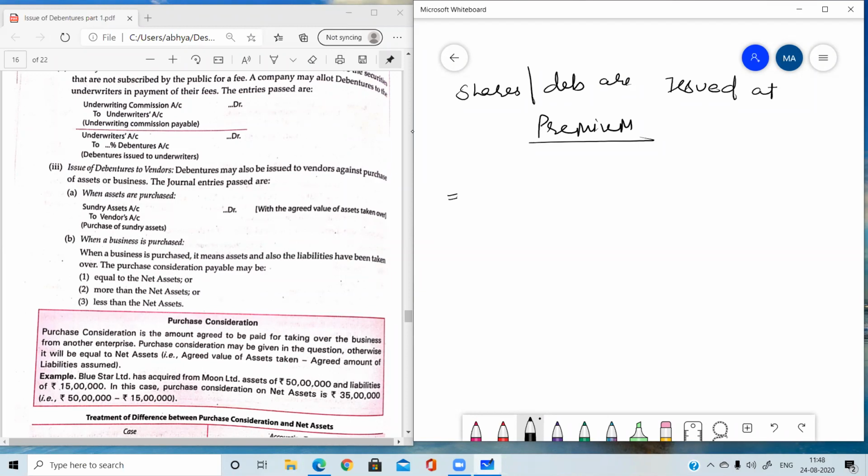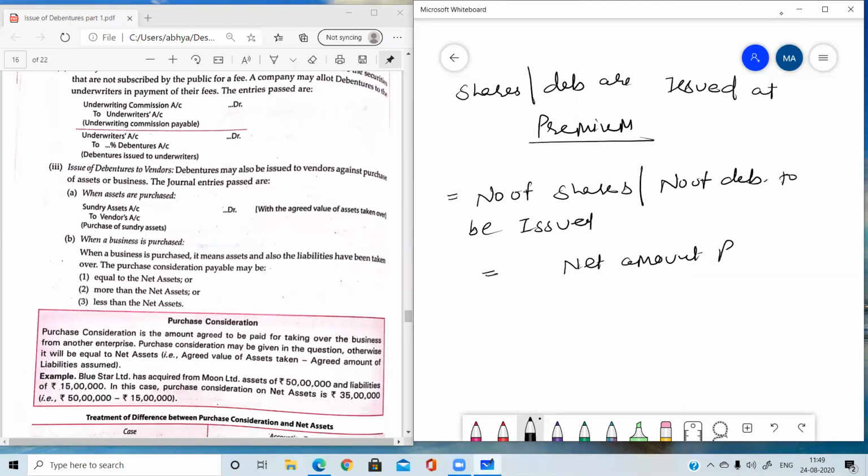Yes, very good. And the formula was we need to find out the number of shares. Number of shares or number of debentures we need to find out. If the shares are issued, then the same formula we will be using for the debentures also. There we will just be replacing the word share with debentures. Okay, clear? So number of shares or number of debentures to be issued. And the formula is net amount payable. It's not purchase consideration, net amount payable.